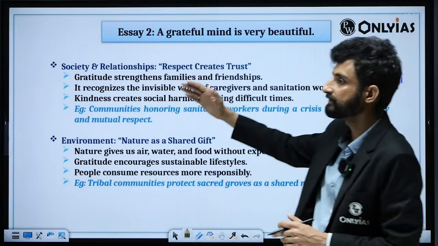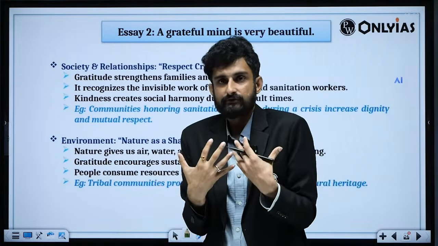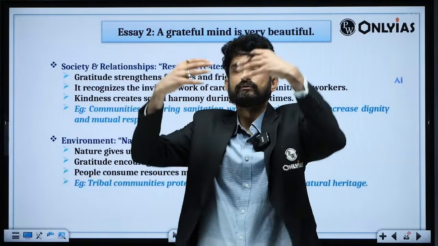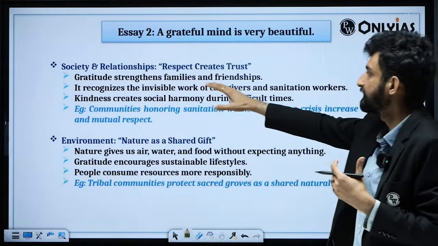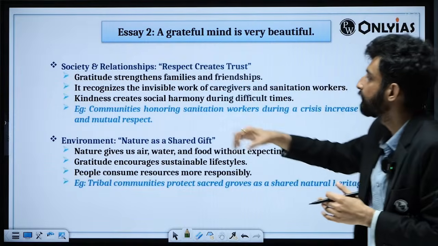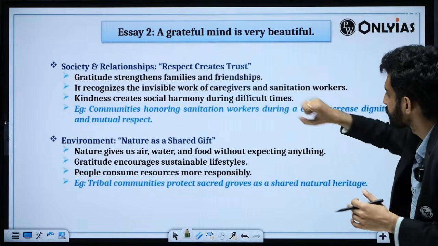Then society relation. So again, from the individual we are now going towards family, towards society, towards other macro levels. Gratitude strengthens family and friends. It recognizes the invisible work of caregivers and sanitation workers.